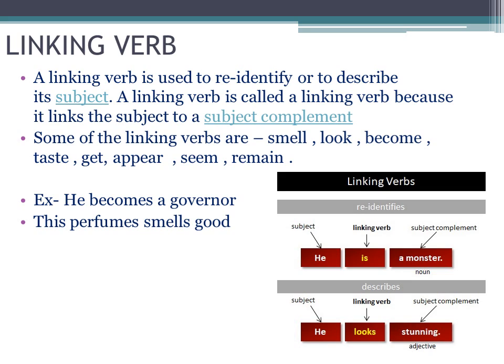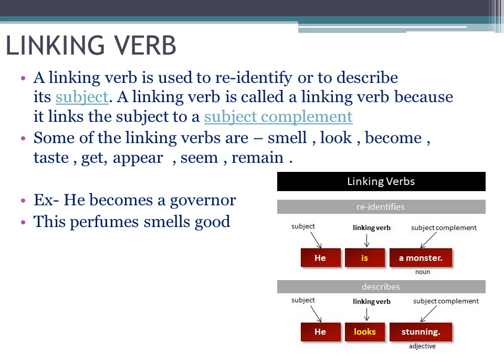Like if I say you look smart, the word look is describing the subject, and it is giving meaning through the adjective smart. Some of the linking verbs are smell, look, become, taste, get, appear, seem and remain. These are some of the linking verbs. Of course, there are many other linking verbs also. Now let's go through the examples given here. The first one is he becomes a governor. So it is clarifying the subject, and the complement given here is governor.